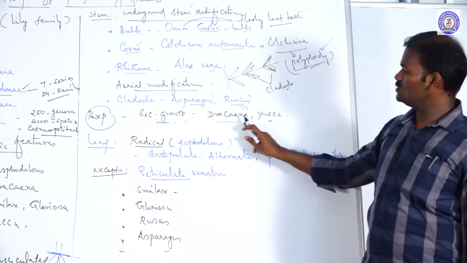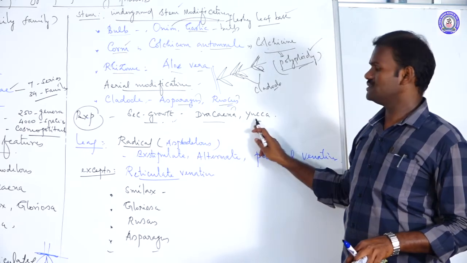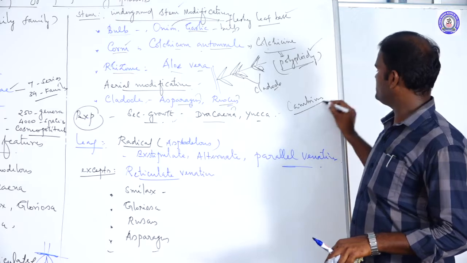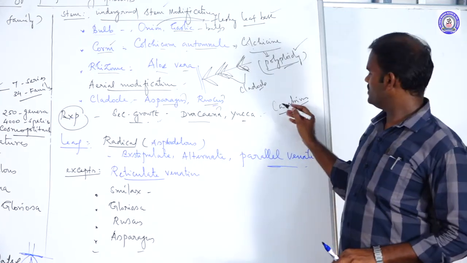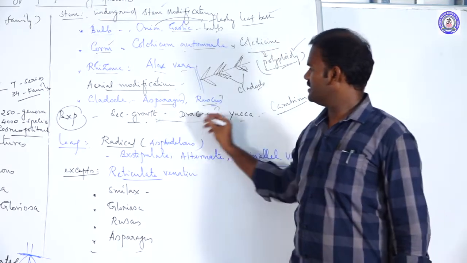Dracaena and Yucca are actually monocot plants, but secondary growth is present due to the presence of cambium. There are two types of cambium for secondary growth: one is vascular cambium, another one is cork cambium. So this cambium is present in these two plants, that is why secondary growth is present. It is a NEET area.